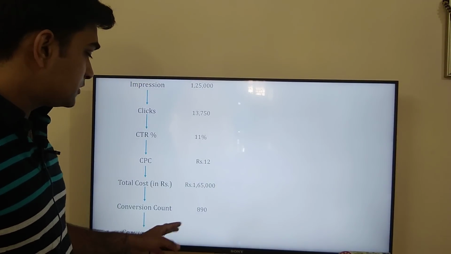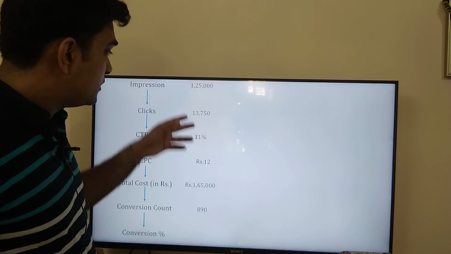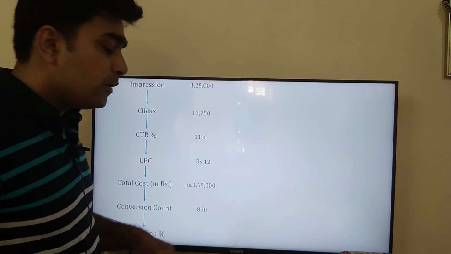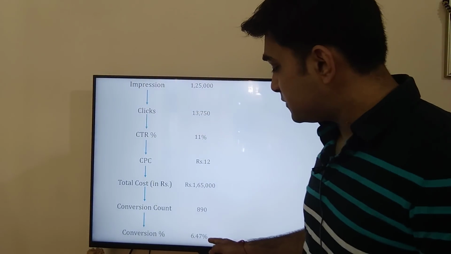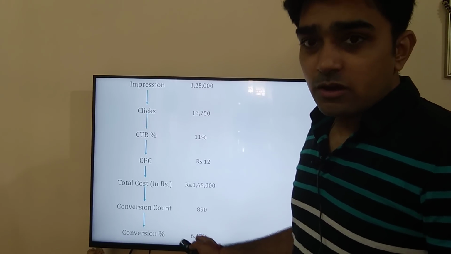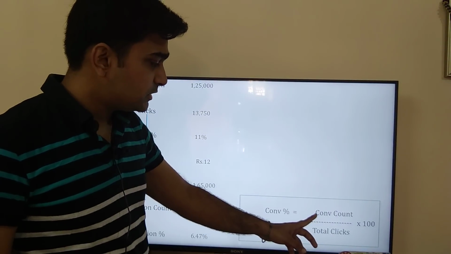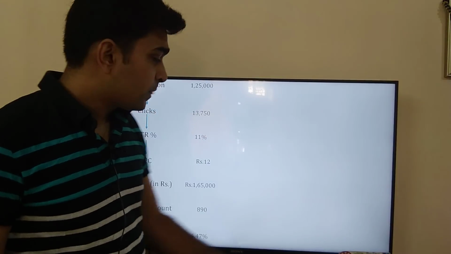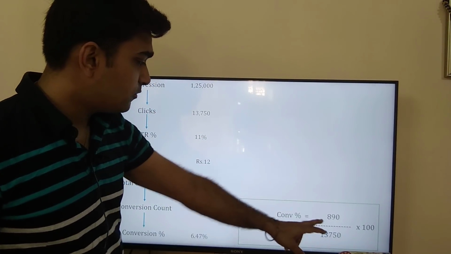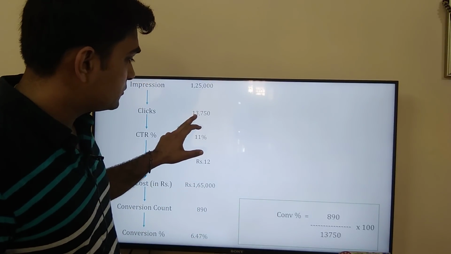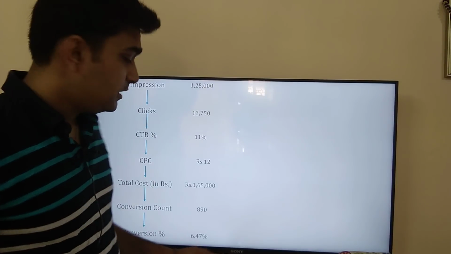Now, what is the conversion count? Let's say my conversion count is 890. Out of these many people, 890 went ahead and actually performed the action that I wanted them to do on my website. So what's my conversion percentage? It's 6.47. The formula of conversion percentage is conversion count upon total clicks into 100. Conversion count is 890 upon total clicks 13,750, multiplied by 100. That gives me 6.47. So this is one structured way of monitoring your KPIs. But this doesn't stop here.